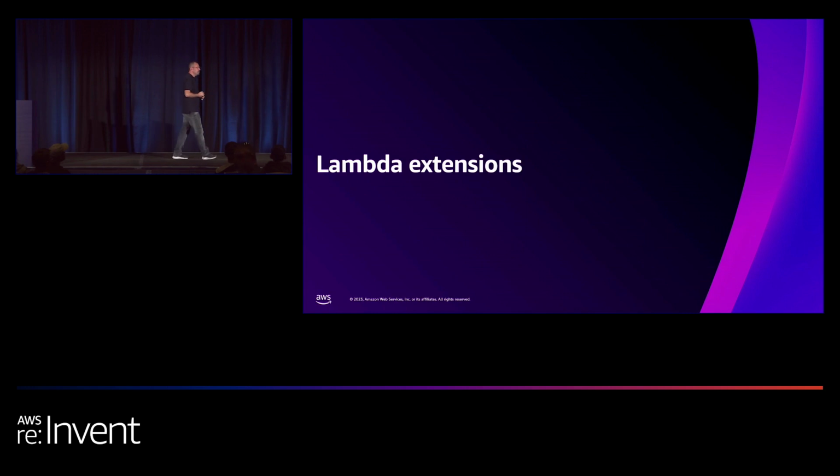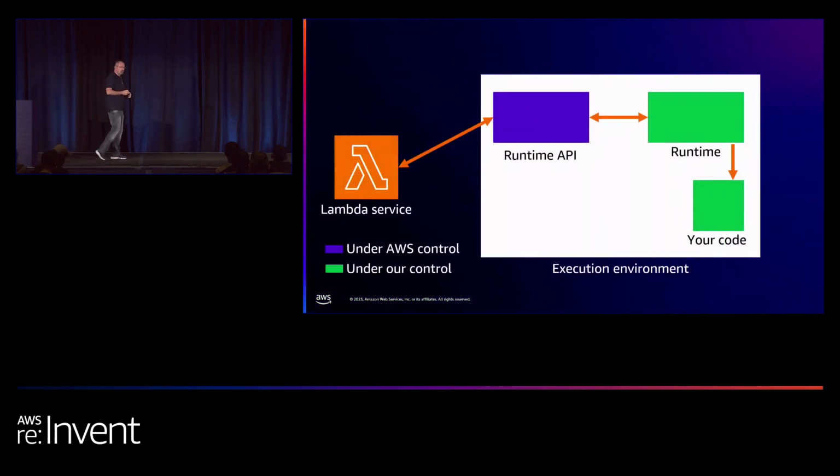So we decided to use Lambda extensions. Before moving on and explaining why Lambda extensions and why Rust for writing them, I want to extend the mental model of the execution environment that you saw earlier and understand how Lambda extensions fit into the picture. So we have the Lambda service. We have the runtime API that talks with the runtime, which talks with your code, and so on.